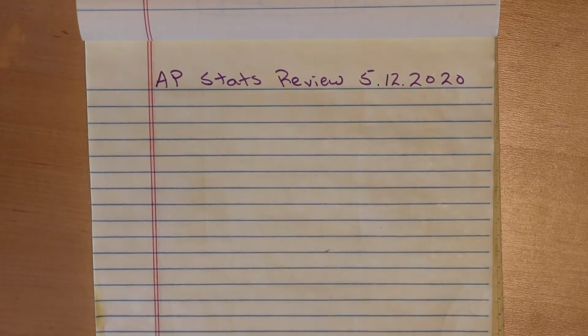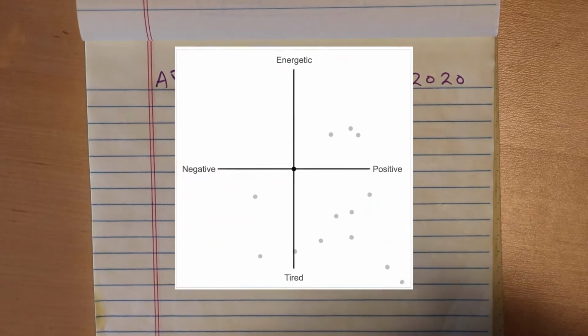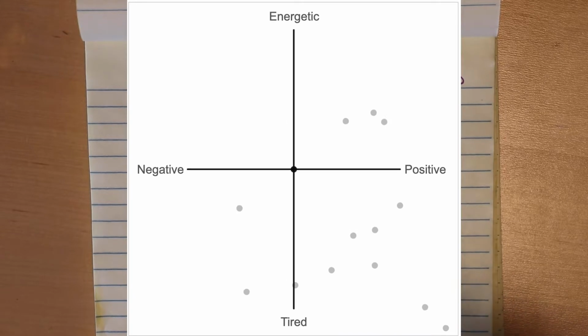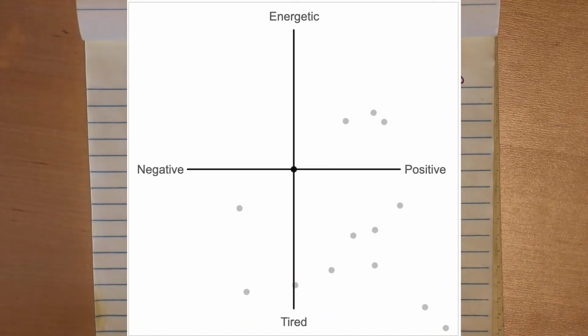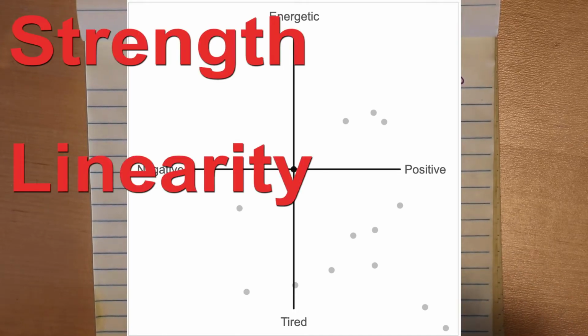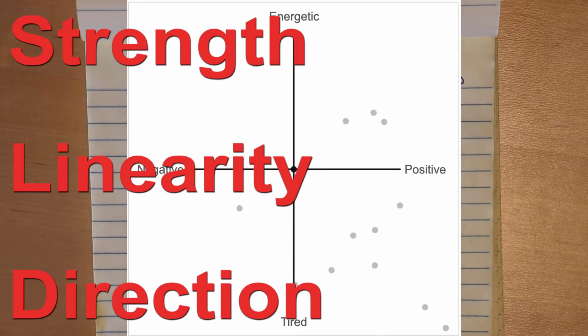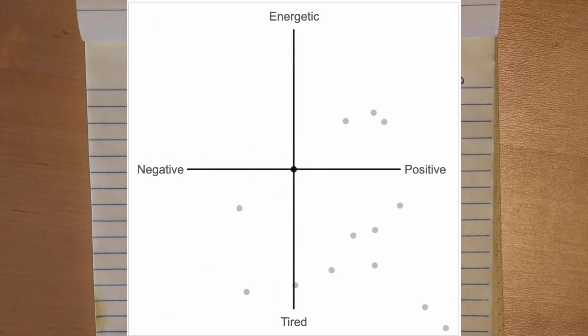So, this is probably going to be kind of a longer video. Let's go ahead and just get straight to it. First question, where are you at today? This is where we're at overall. So if I were to describe this scatter plot, remember when you describe a scatter plot, strength, linearity, and direction. Don't forget your LSD. Not very linear, pretty weak negative correlation.